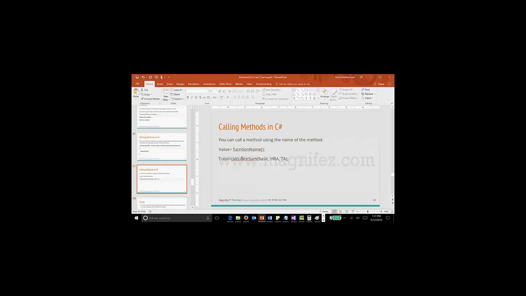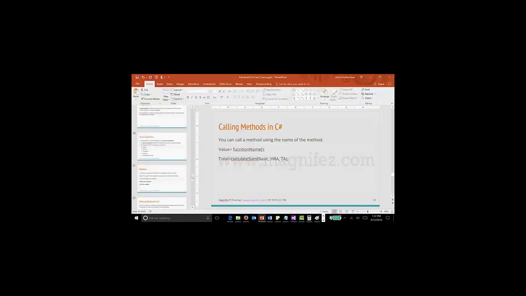Then calling a method, this also we have seen. You just need to mention the name of the function and call it. For example, here I am calling this method calculate sum, passing three values, basic, HRA and TA. So that this method will calculate the total salary of an employee, and that will be assigned to this total variable.